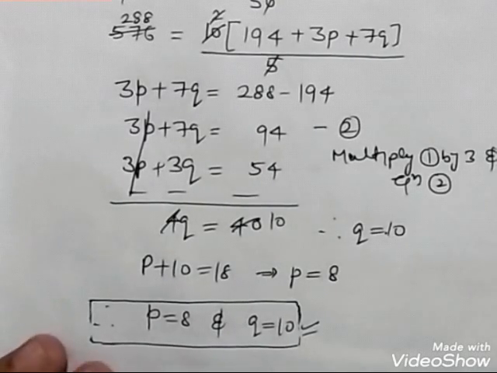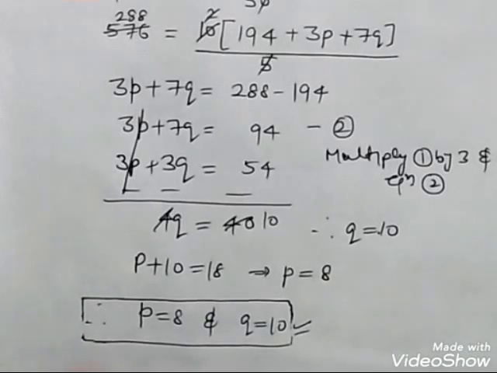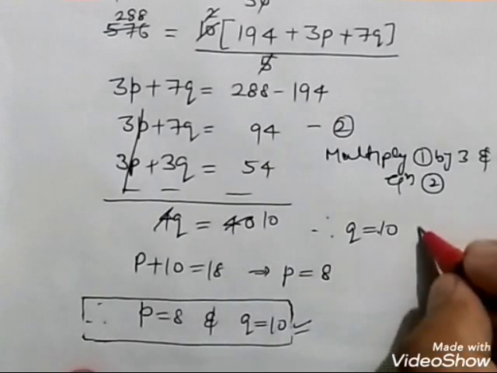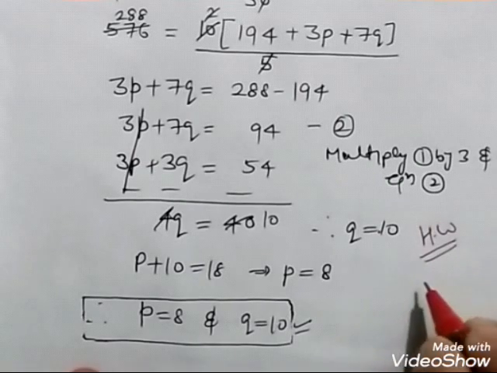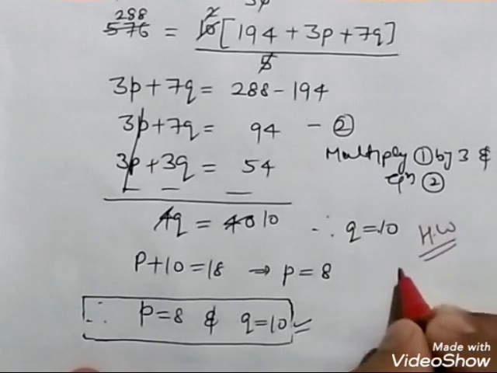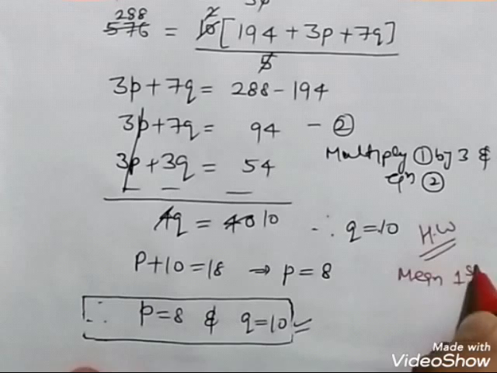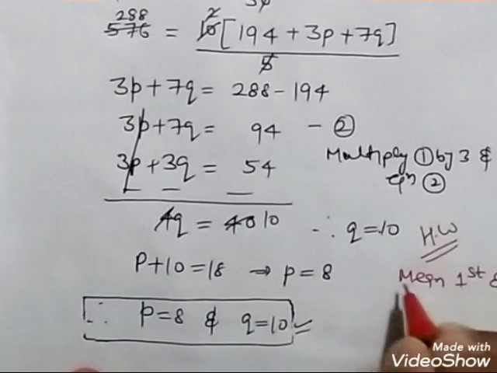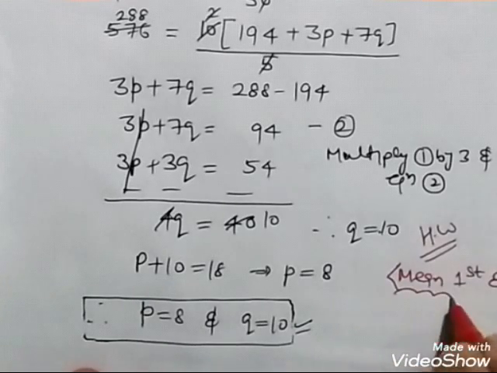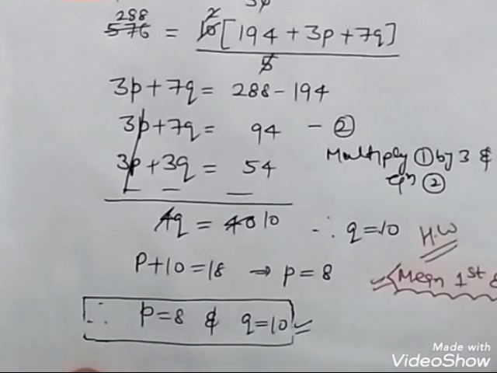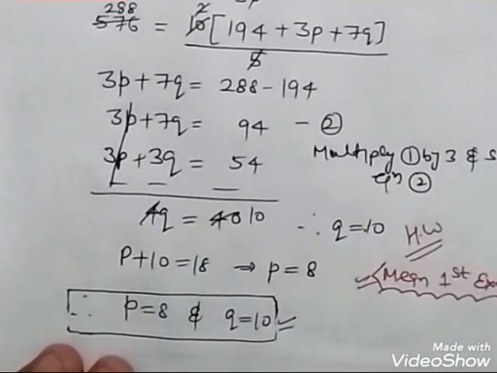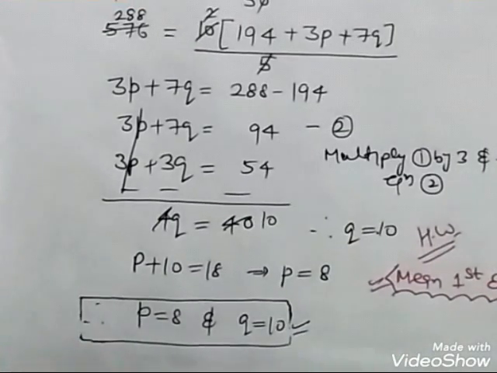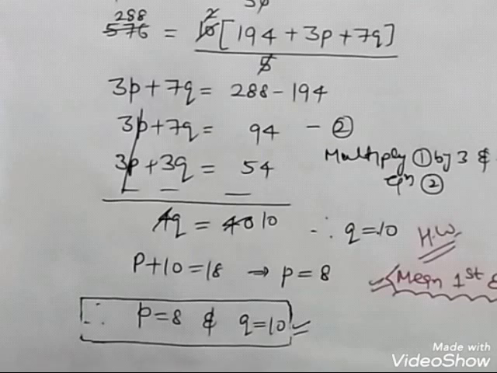Now see one thing. What is in your homework? I am writing in red pen. Homework is the first exercise of mean from any book that you are having, ML Agarwal or RS Agarwal. ML Agarwal is a good book, so do it from the first exercise. You have to do the first exercise of mean. This is your homework until the next class. Bye bye everyone. Mean is complete.